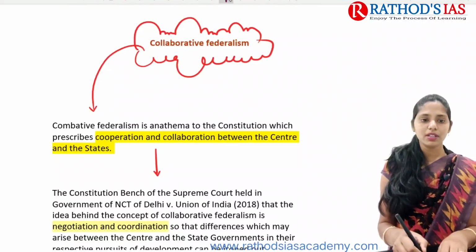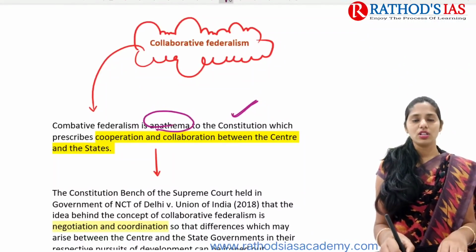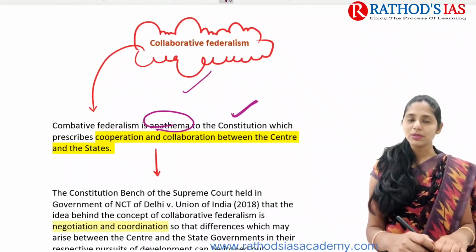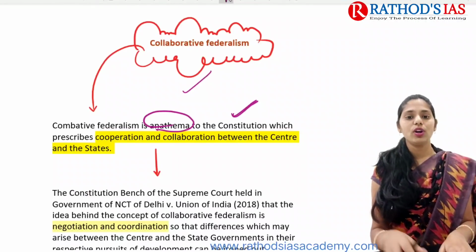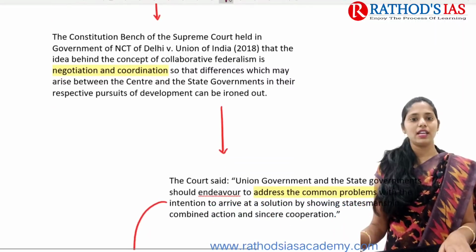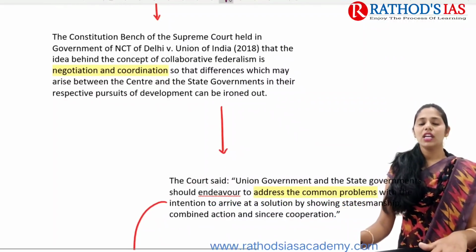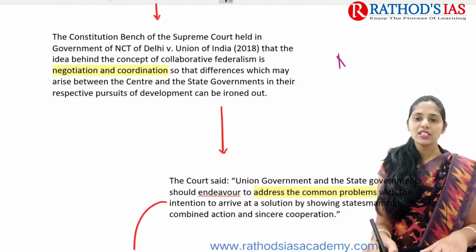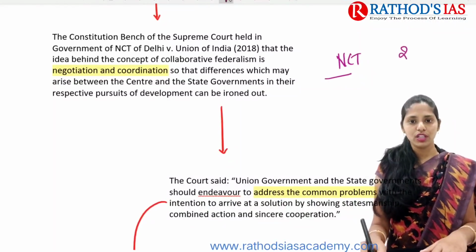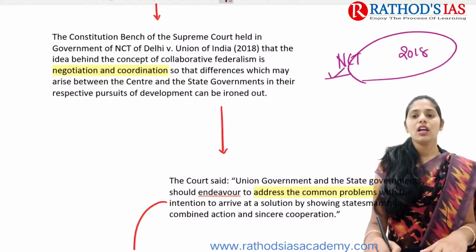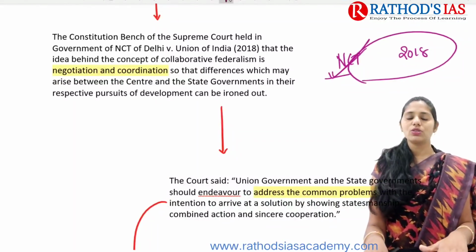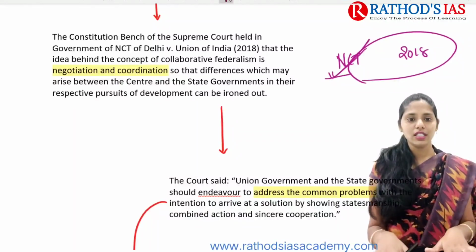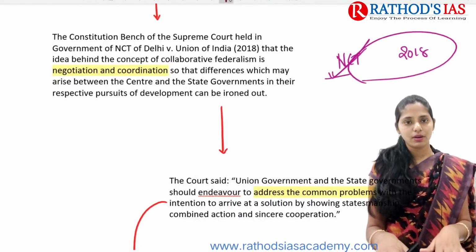Combative federalism is not at all seen in our Indian constitution, but our constitution talks about cooperation between the central and state governments, and even collaboration between them. Recently, the constitutional bench of the Supreme Court held in National Capital Territory of Delhi versus Union of India, 2018, that we need to go for coordination between the center and the state. You should not go for combative federalism.